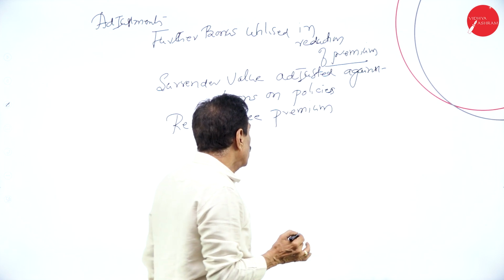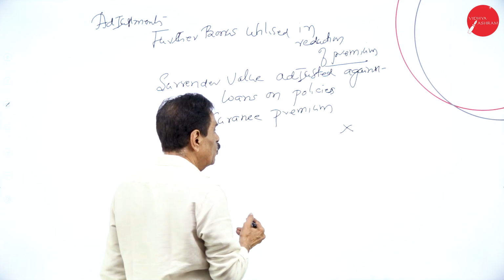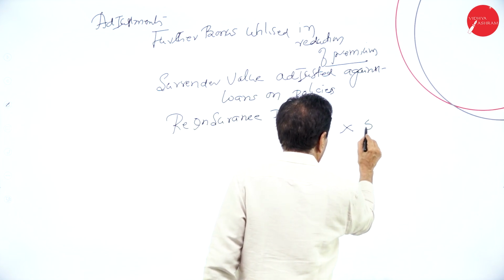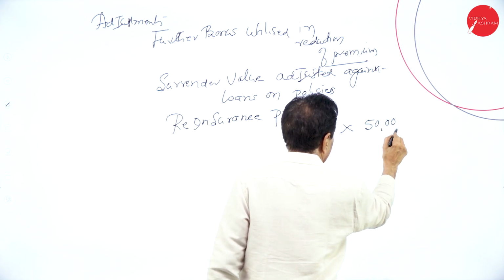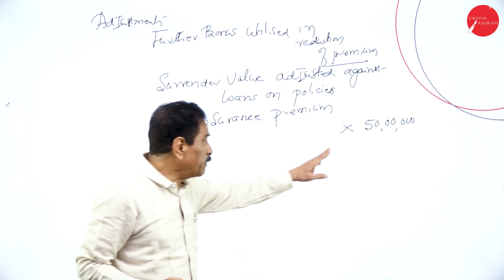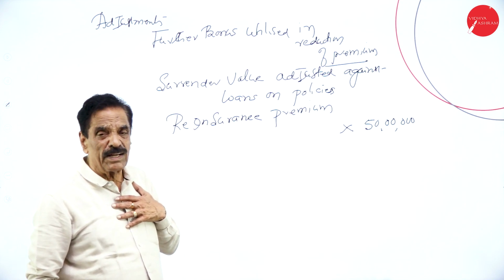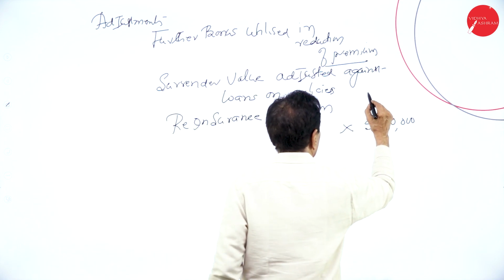Now, assume that your company is X company. We made insurance to the tune of 50 lakh. So X company made insurance of rupees 50 lakh, and for that we are getting a premium of rupees 2 lakh.